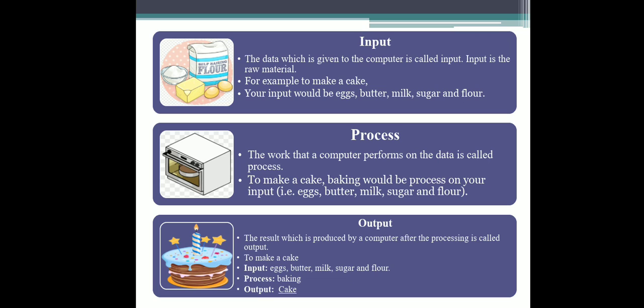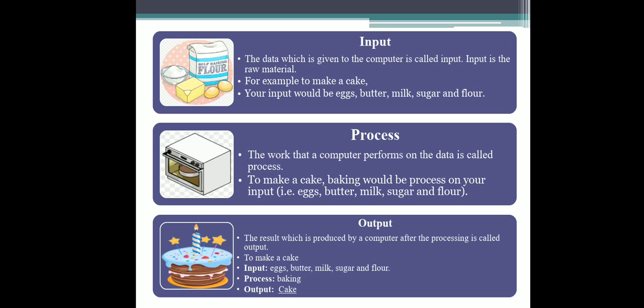The next final step is output. What is output? The result which is produced by a computer after the processing is called output. So we give input to the computer, then the computer starts processing it.